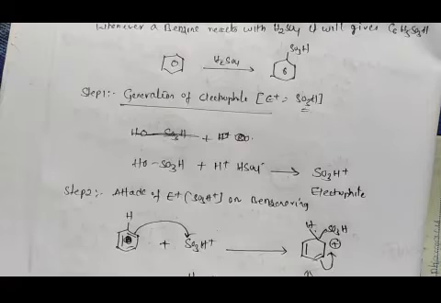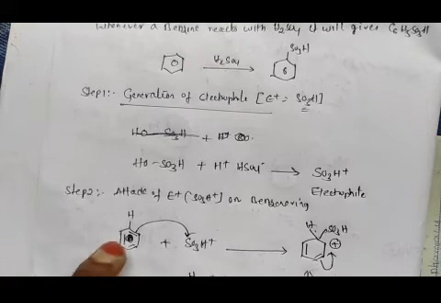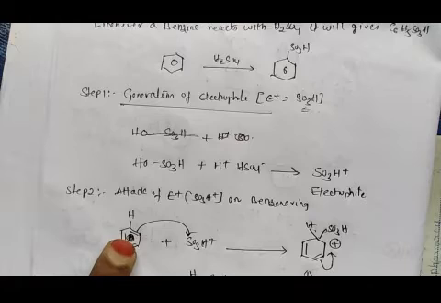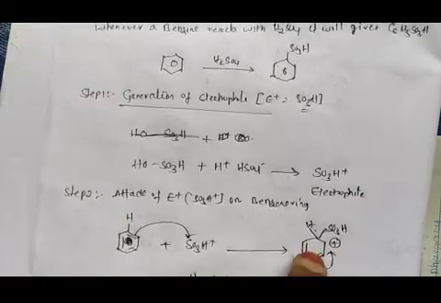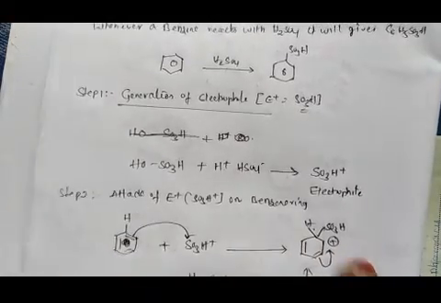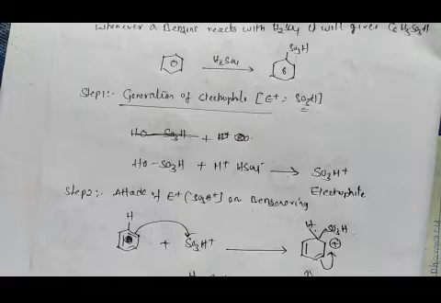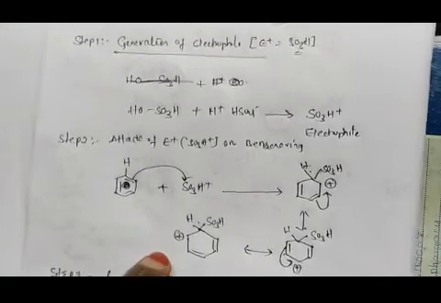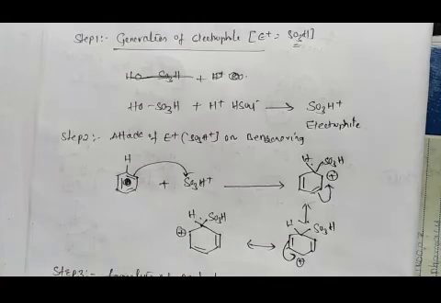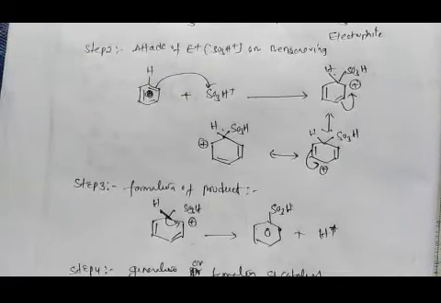Step 2 is the attack of the electrophile on the benzene ring. This nucleophilic double bond will attack the positive group, the electrophile, and we will get a positive charge adjacent to the electrophile-attacked carbon, and this undergoes resonance stabilization. So we have to draw all these resonance structures. Then step 3 is the formation of the product.